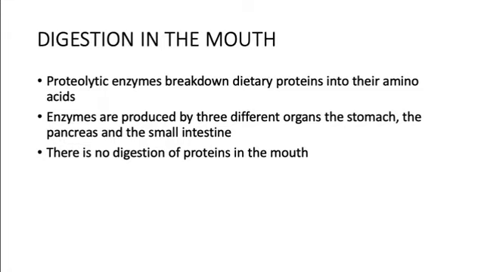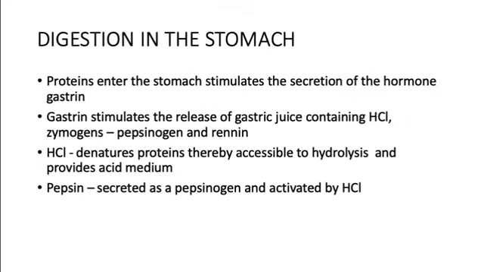So as such, in the mouth, there is no digestion of the proteins. Next, we'll go on to the digestion in the stomach. When the dietary protein enters into the stomach, it stimulates the secretion of a hormone, which is gastrin. Now this gastrin stimulates the release of gastric juice containing hydrochloric acid and also certain other enzymes which are synthesized as zymogens. Zymogens are the inactive form of the enzymes which have to be converted into the active form. The zymogens are pepsinogen and renin.